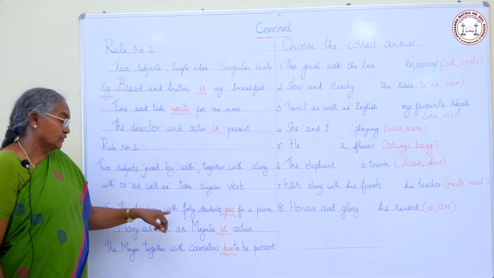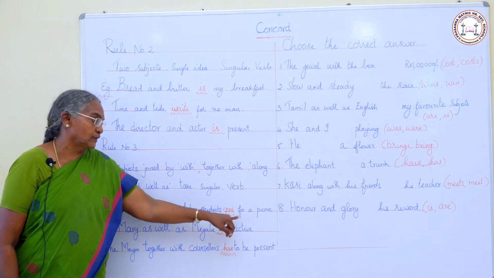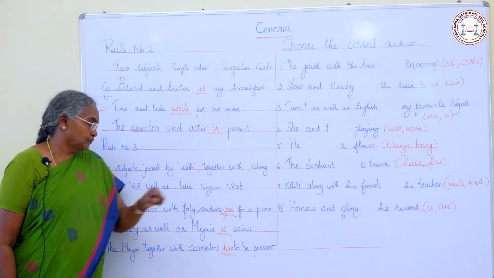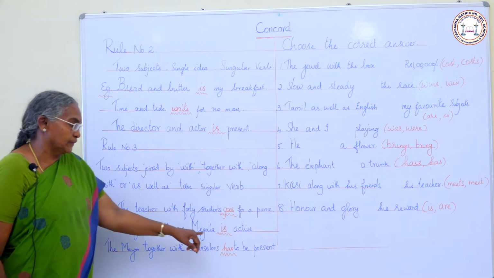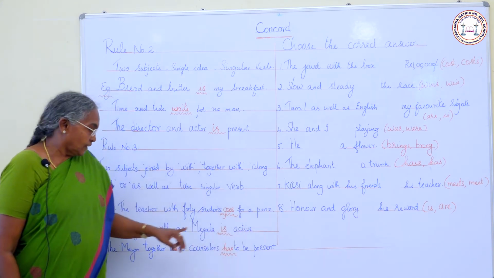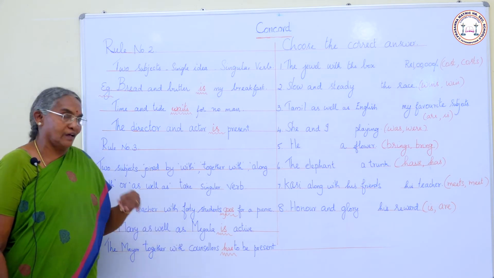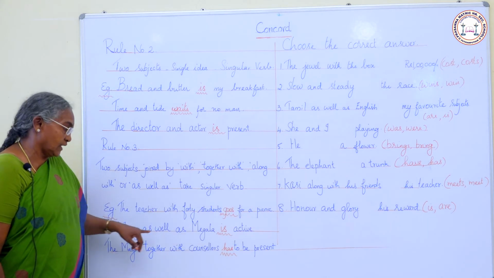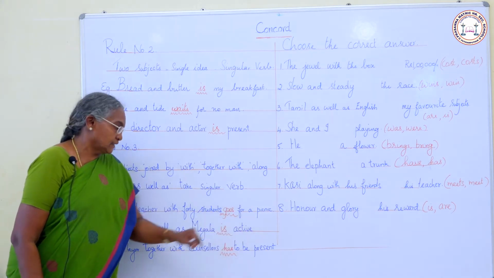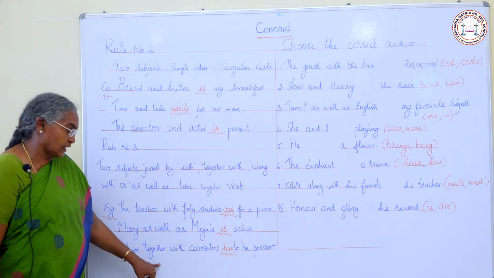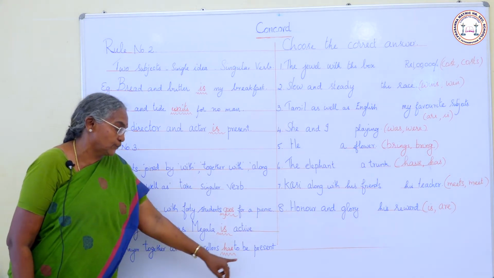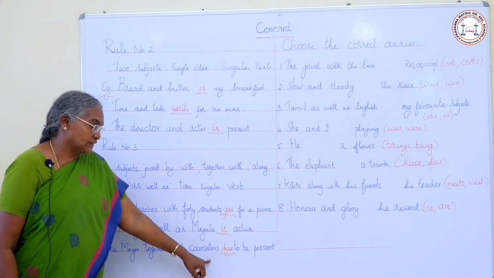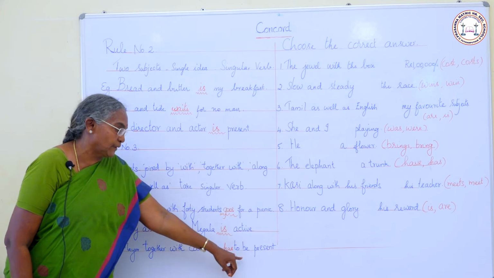Example, the teacher with the 40 students goes for a picnic. With comes here, so we use singular verb. Mary as well as Meghala is active. Here as well as comes, so we use singular verb. The mayor together with councillors has to be present. So singular verb, has to be present.